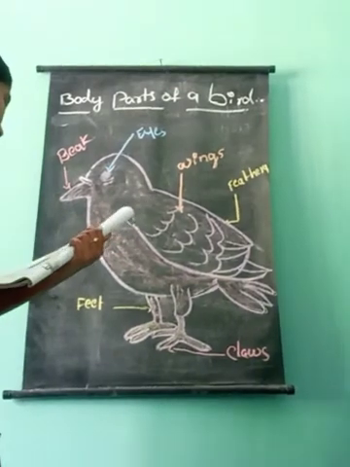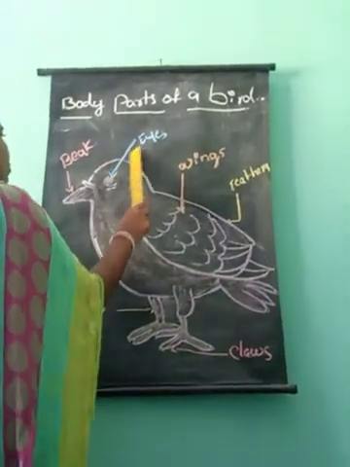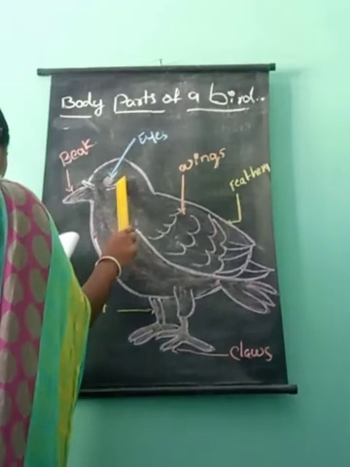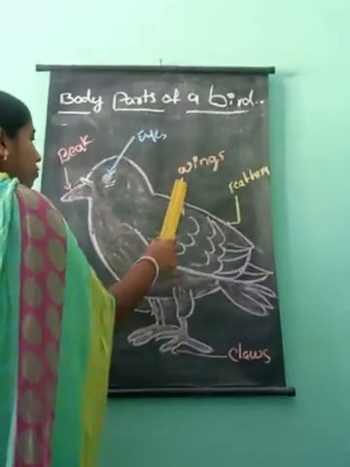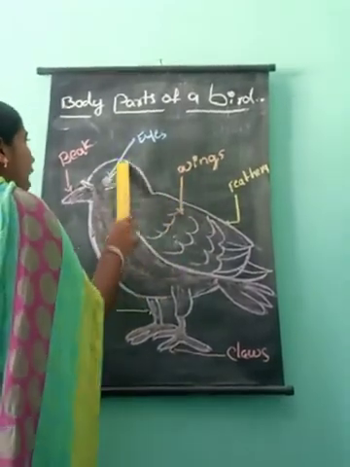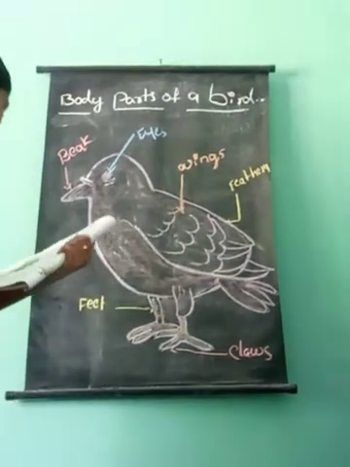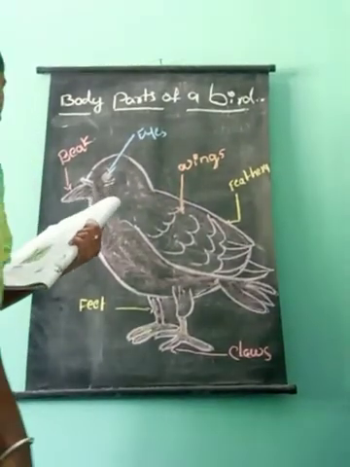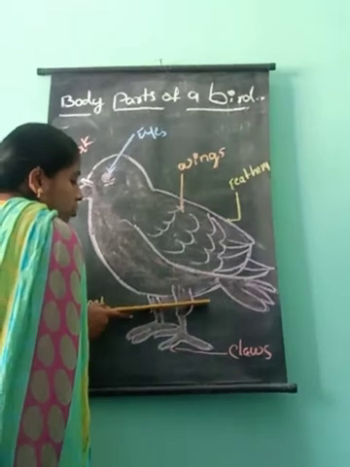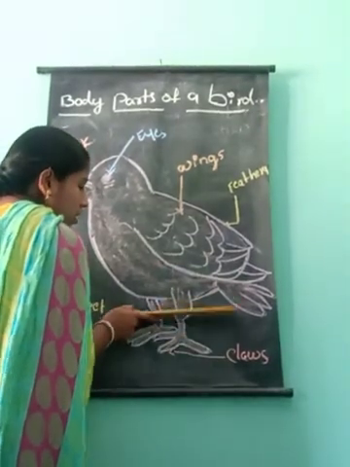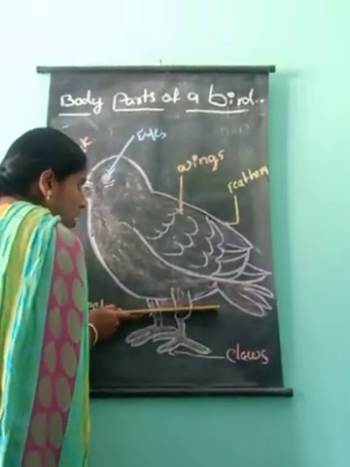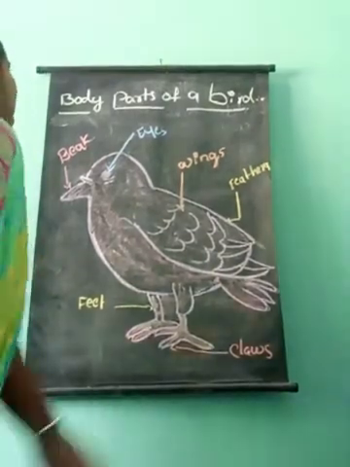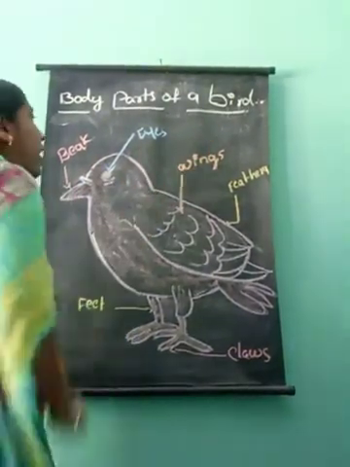Okay. And next, two eyes. Birds have two eyes and two wings and two feet with claws. It is feet. Two feet with claws. Feet are attached to claws. These are the body parts of a bird.